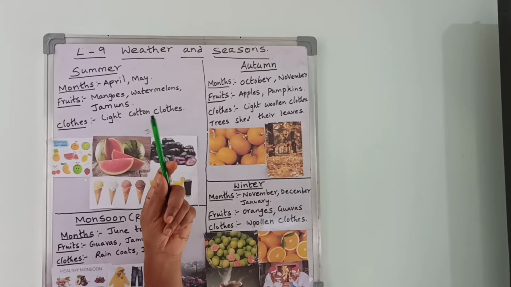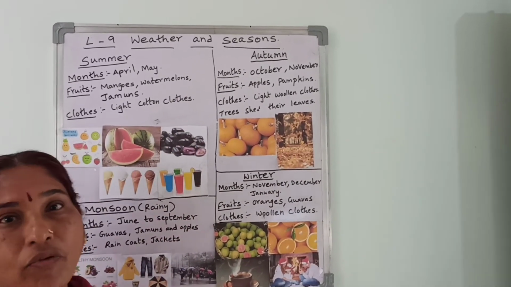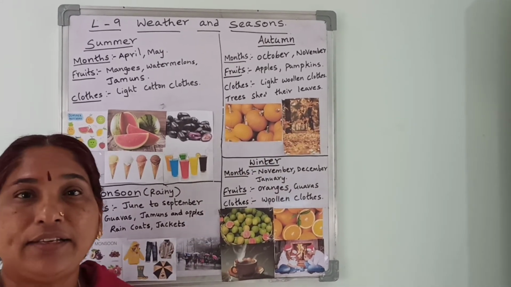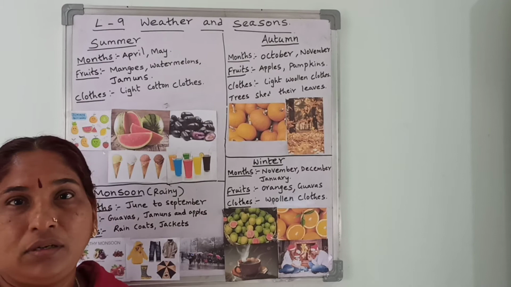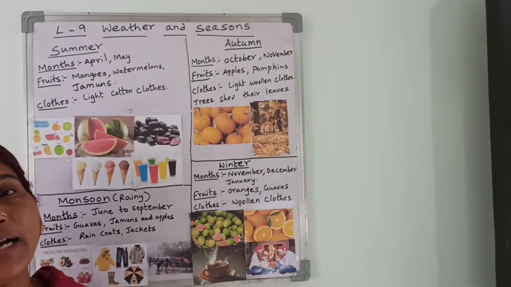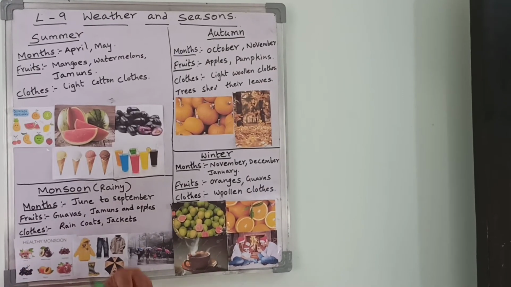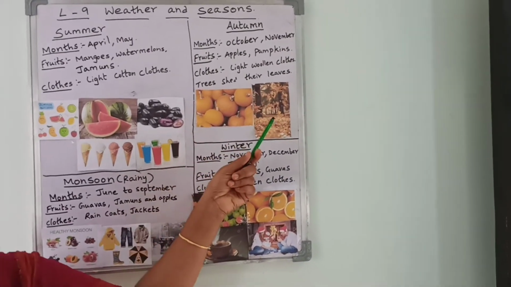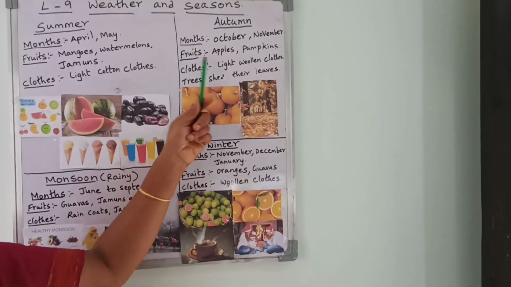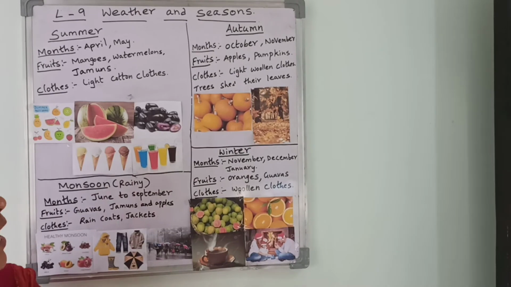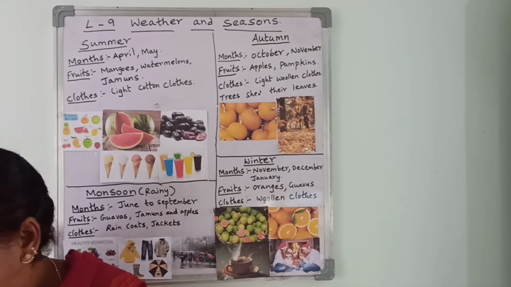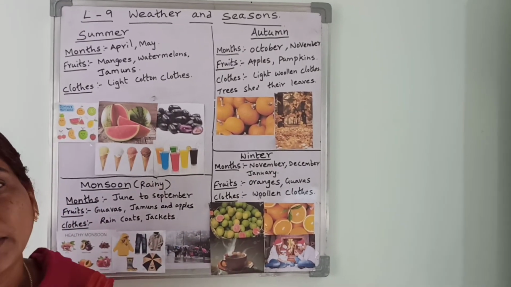And in spring season, new leaves grow on trees. But whereas in autumn season, trees shed their leaves. All the leaves will be going brown color, leaves will fall down, and in spring season the new leaves will come. Is it clear, children? And so this is about autumn season. Autumn season comes in the month of October and November, and the fruits are apples and pumpkins, and we wear light woolen clothes in autumn season, and trees shed their leaves during autumn season.